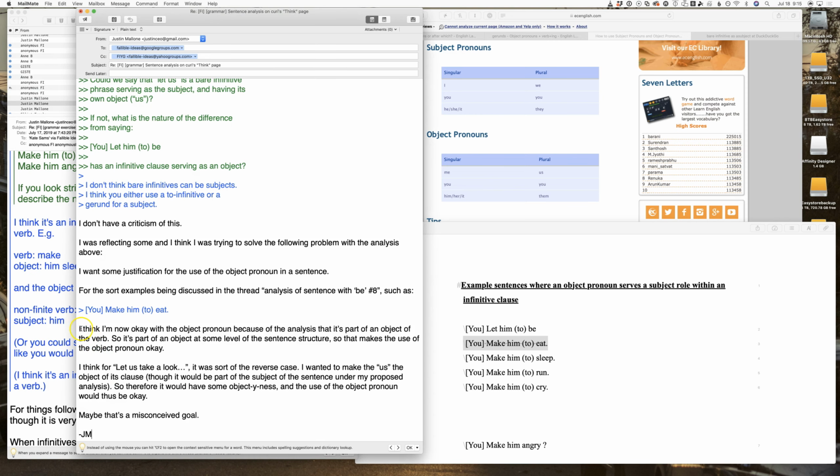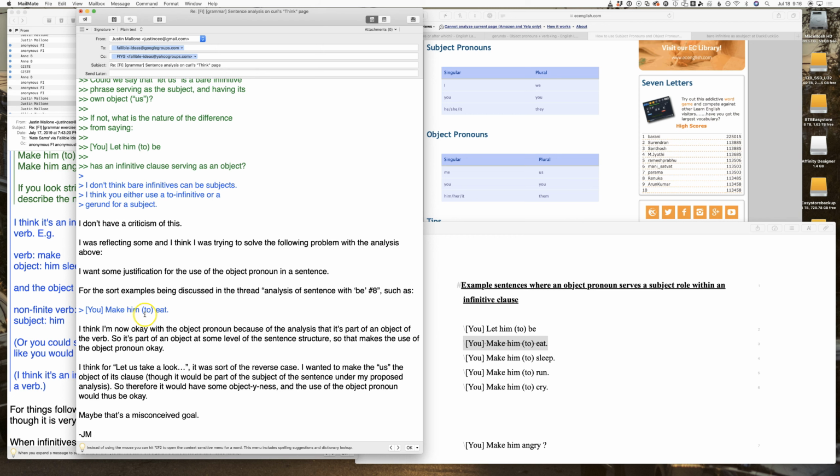Right, so I say, I think I'm now okay with the object pronoun for this sort of example that we were discussing in the other thread, because of the analysis that it's part of an object of the verb: you make him to eat. Subject, verb, object.